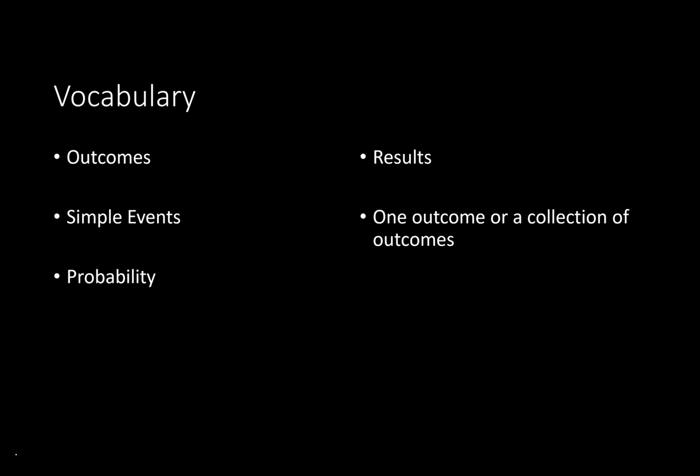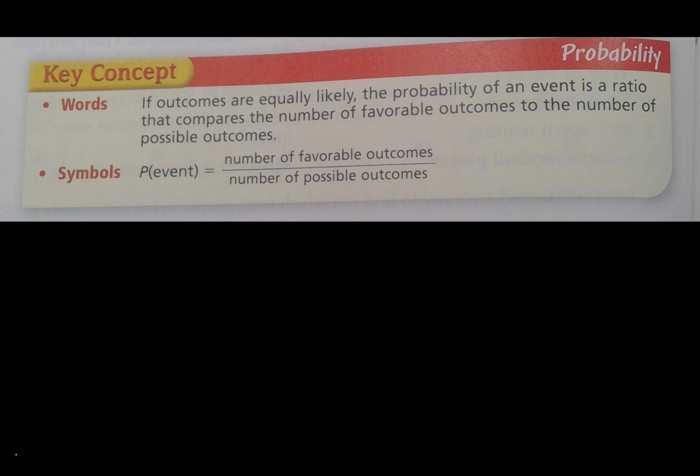And then probability is the chance of that event happening. Here's some more on that. If outcomes are equally likely, then the probability of an event is a ratio that compares the number of favorable outcomes to the number of possible outcomes. It's written just like a function: the probability of an event happening is the number of favorable outcomes to the number of possible outcomes.